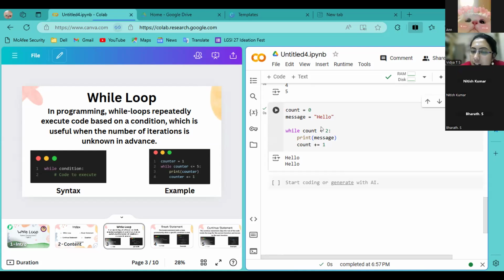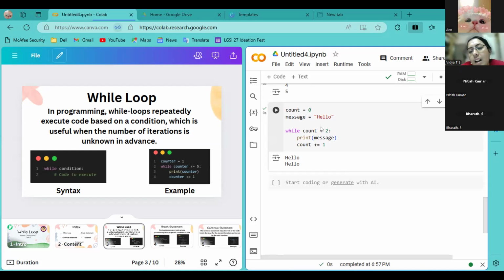So the hello word will be printed twice. While count is less than 2, 0 is less than 2, so the word hello will be printed.